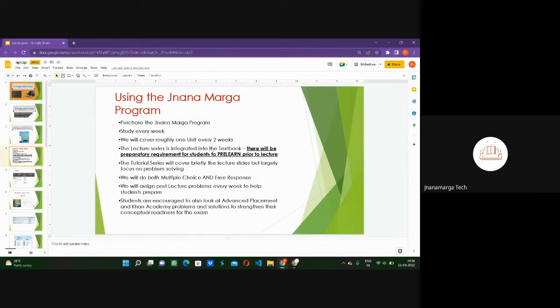So we are going to have multiple choice questions and free response questions. We are going to give you an assignment that will help you prepare for your subject. In the app, we will have the slides, the course structure, the book, and the questions, both multiple choice and free response. Then we will give you questions like Khan Academy problems and Advanced Placement problems that you can solve.